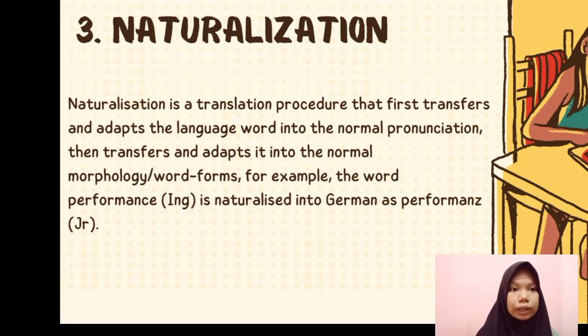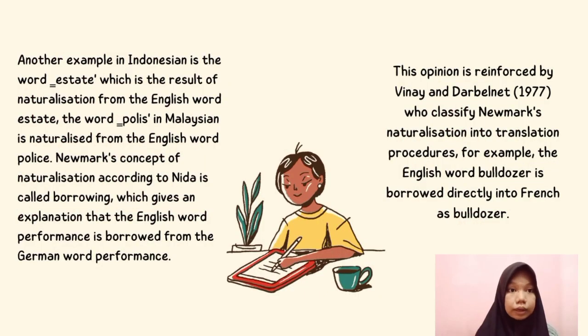Number 3. Naturalization. Naturalization is a translation procedure that first transfers and adapts the source language word into the normal pronunciation, then transfers and adapts it into the normal morphology. For example, the word perform is naturalized into German as performs. Another example in Indonesian is the word estate, which is the result of naturalization from the English word estate. The word police in Malaysian is naturalized from the English word police.